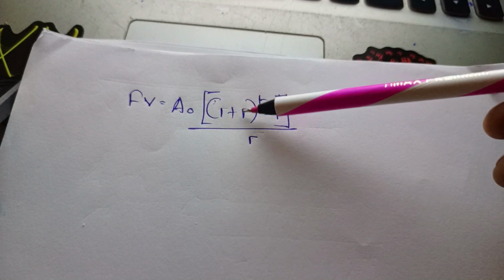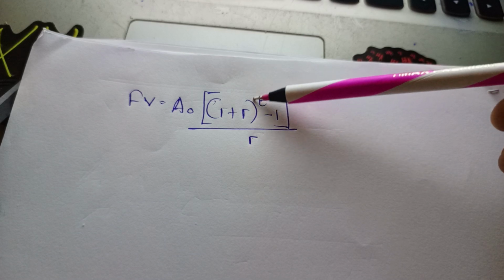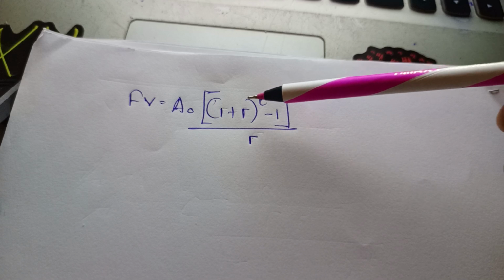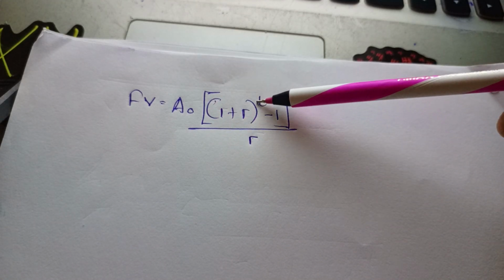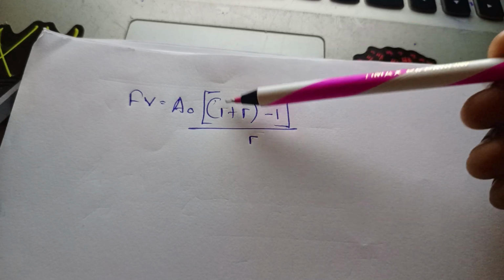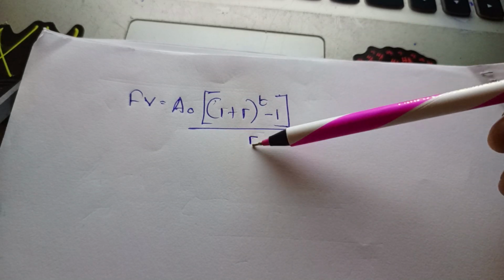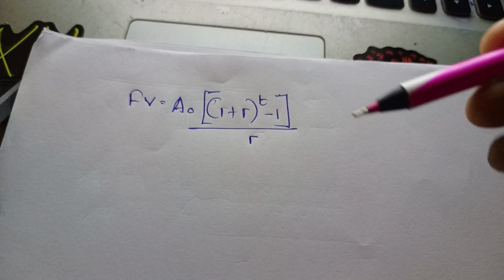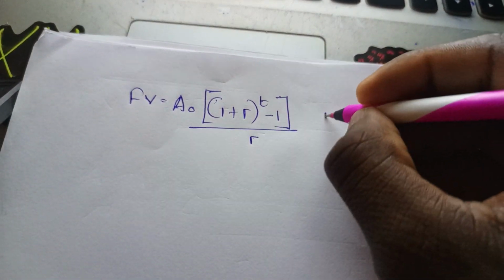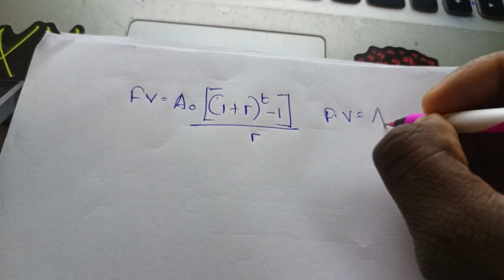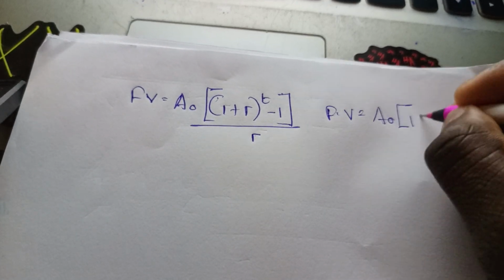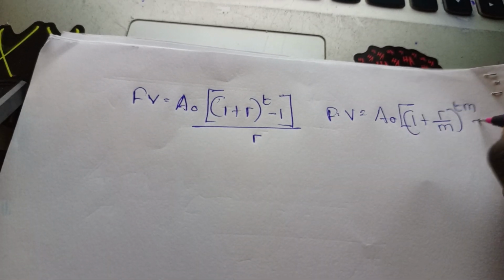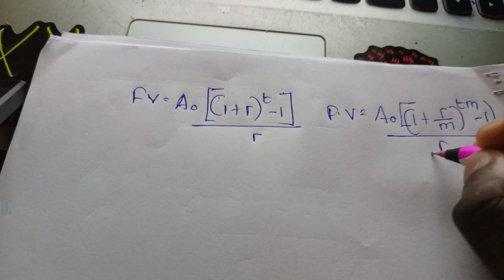When you talk about 1 plus R, this is what is growing to the power of the number of years you are going to invest in the bank. This is what is growing exponentially, as in growth and decay. We can also expand this formula by writing FV equals A naught times (1 plus R over M) to the power TM, minus 1, all over R over M.